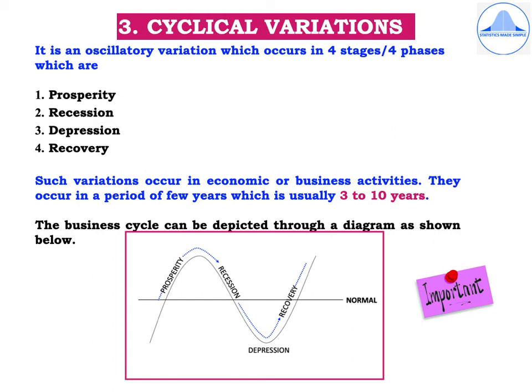So you see that we have a sine wave where you have prosperity, recession, depression, and recovery. The central line which you have denotes the normal state. This business cycle in the diagrammatic representation can be asked as a 2-marker.